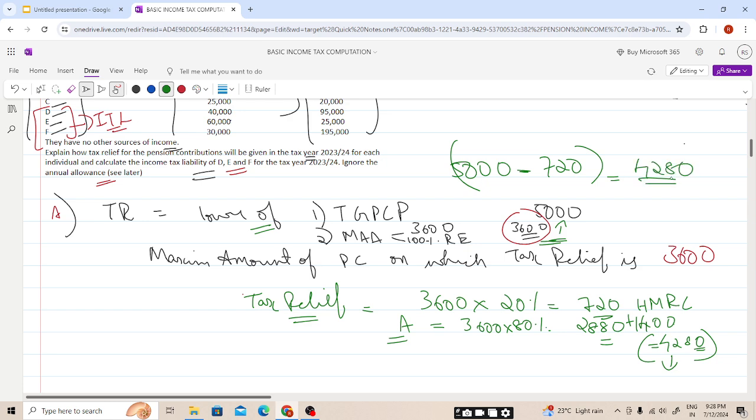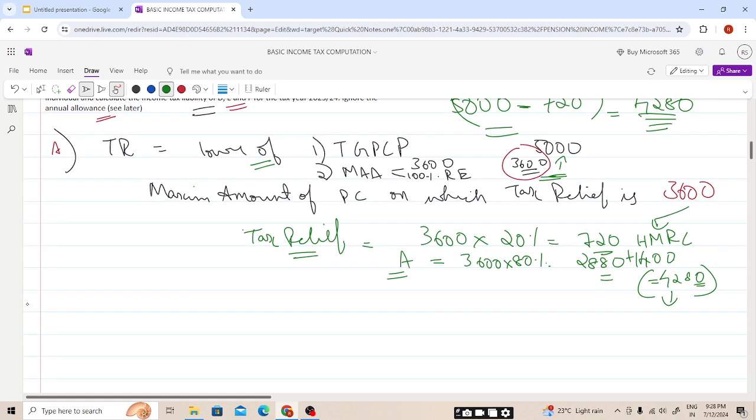I hope this is clear how the relief is available, students. First we'll be calculating the maximum amount of pension contribution on which tax relief is available, and then the tax relief amount. So 20% will be paid by HMRC, so the individual only needs to contribute 4,280. So now for B, we'll be doing for B.